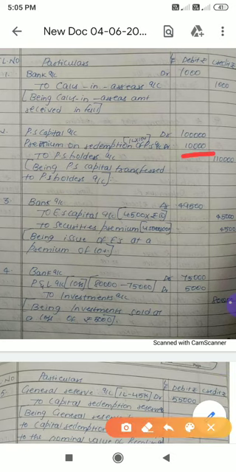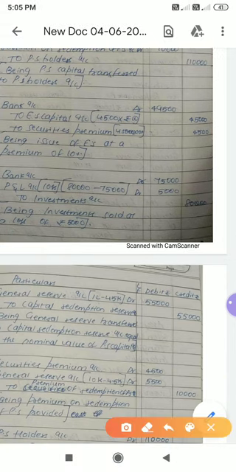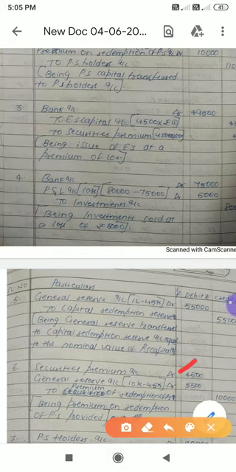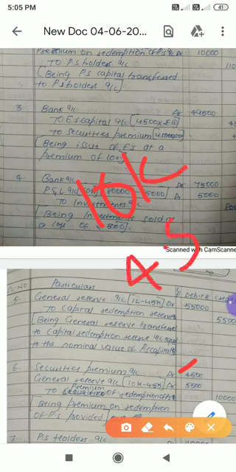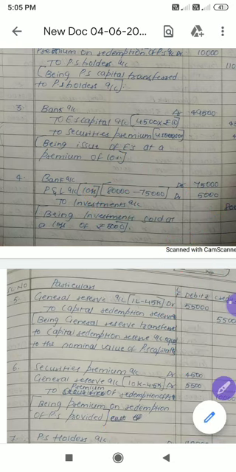Only 10,000. To pay 10,000, we have already collected 4,500. Now you utilize the same amount from security premium account, 4,500, but we have to pay 10,000. We have only 4,500, balance 5,500.